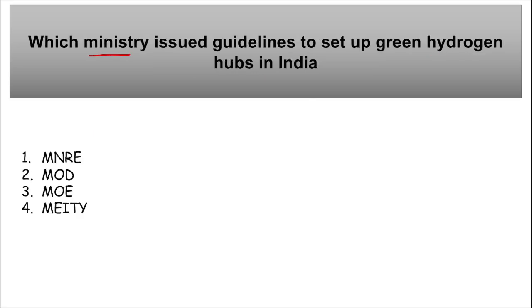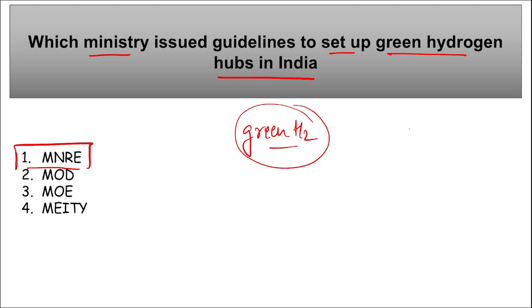Which ministry issued guidelines to set up green hydrogen hubs in India? It is MNRE, that is Ministry of New and Renewable Energy. They have notified the guidelines for establishing green hydrogen hubs under the National Green Hydrogen Mission. And as we know, green hydrogen is a cleaner fuel, and on burning it releases H2O in the form of vapors, right?